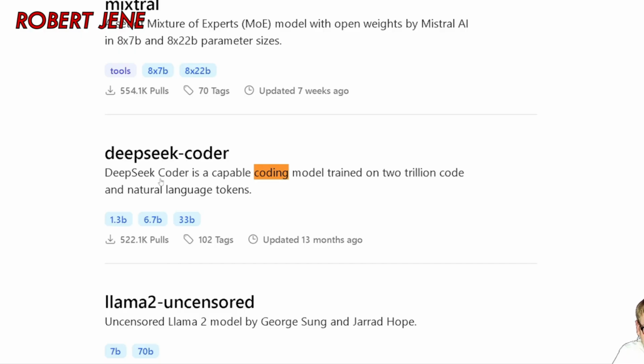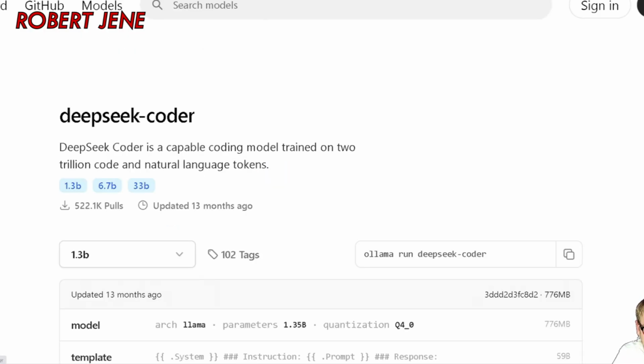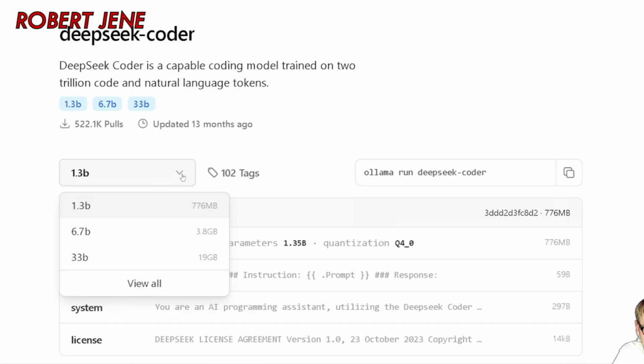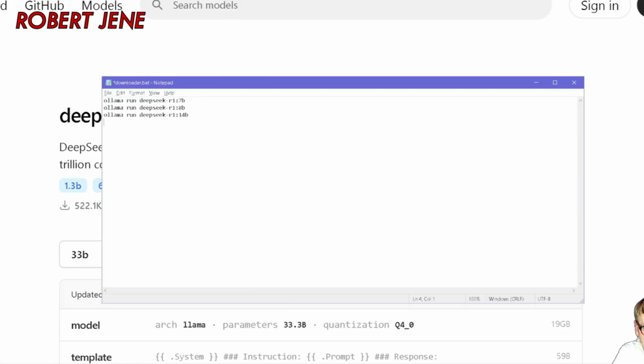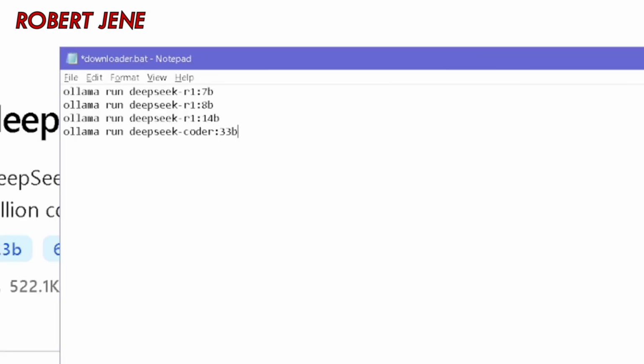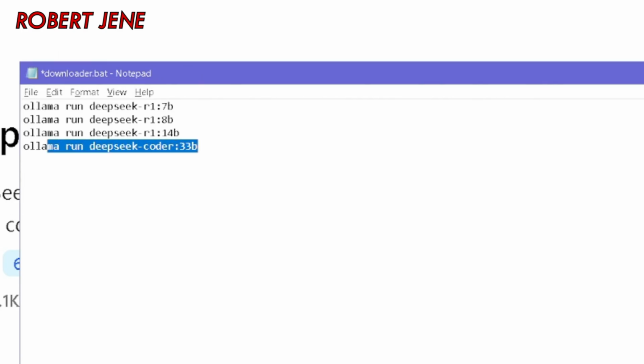I can go back, find some coding one, DeepSeek Coder. Let's see if I want to do that, have it help me write code. Ooh, 33 billion. I wonder if that would run. You know, copy, paste that in. Hit enter at the end so you don't have the batch file ending without actually completing the last line you put. That's a thing that batch files do, they start at the top and go to the bottom. And if you didn't press enter and give it a blank line at the end, then it might not finish this last line.